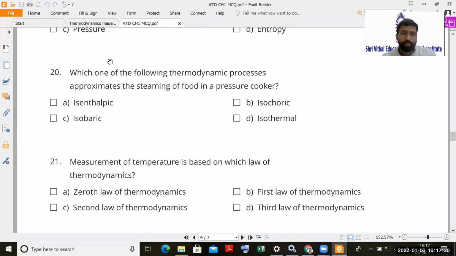Now next, which one of the following thermodynamic processes approximates the steaming of food in a pressure cooker? In a pressure cooker, which process can we have? The first option is isenthalpic, that means enthalpy remains constant. Isochoric means volume remains constant. Isobaric means pressure remains constant, and isothermal means temperature remains constant.